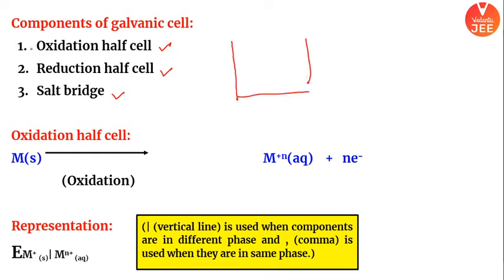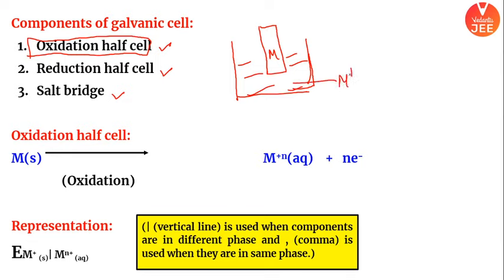I'm explaining the oxidation half cell. What you are going to do, beta? You are going to take a container in which you are going to dip a metal M in its own solution. Let's say M^n+ aqueous, right? So you're going to take your metal, dip it in its own solution, and it will undergo oxidation. This metal is converting into M^n+ ion. Check this out. This process is called oxidation. इसको क्या बोला जाता है? This is called oxidation.